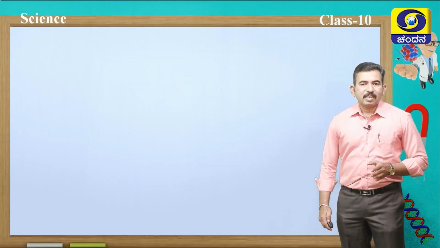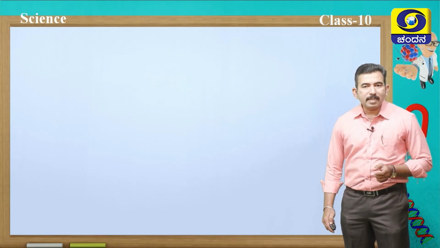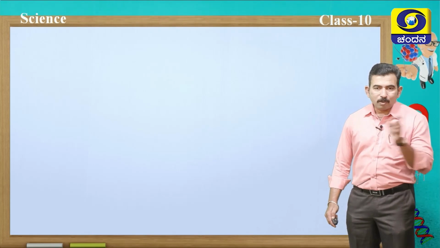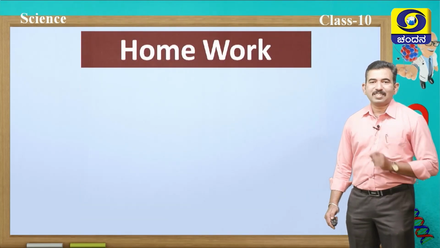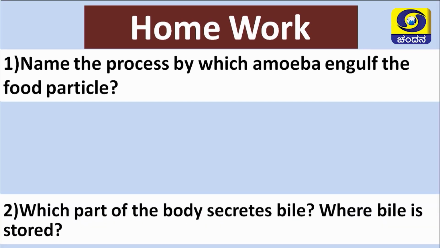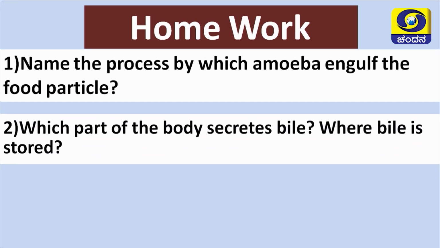Students, now I am going to give you a home assignment. Please write down the questions and also answer these questions. The first question is, name the process by which amoeba engulfs the food particle. Second question, which part of the body secretes bile? Where is bile stored?